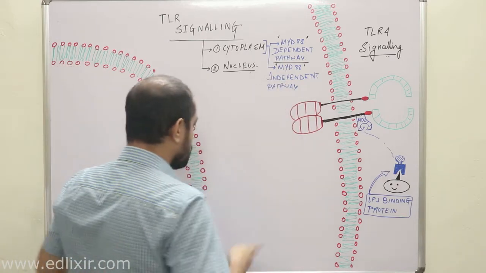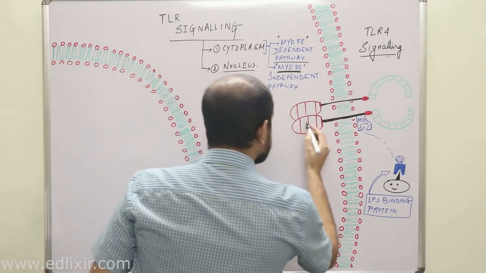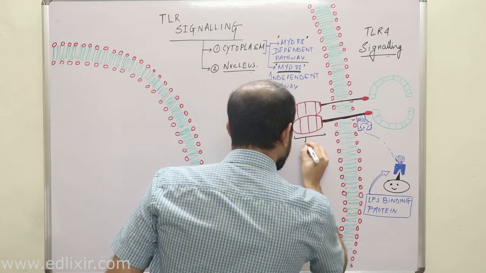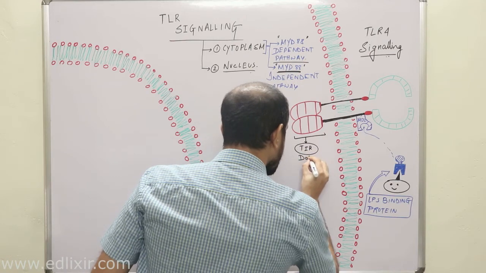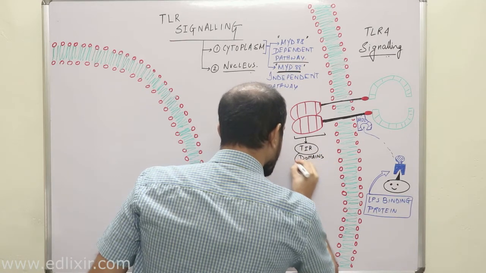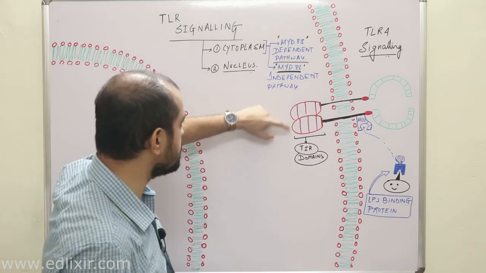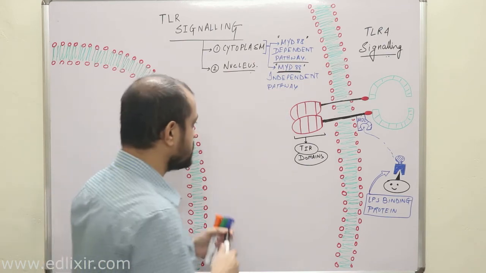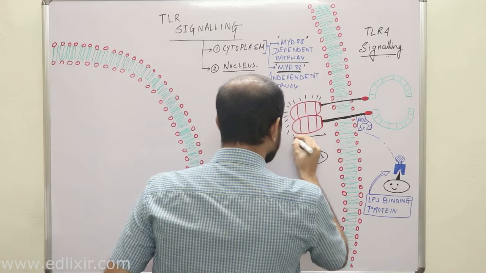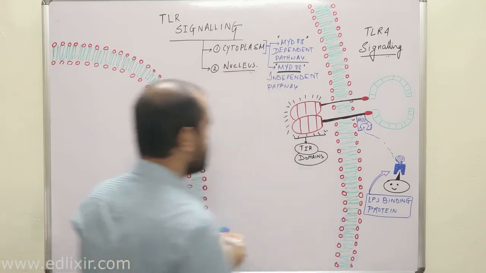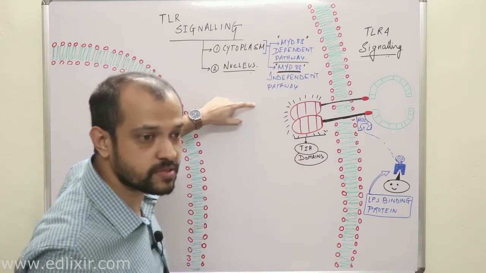The importance of the adapter protein, MyD88 in this case, is that these are the TIR domains of the TLRs. When these TIR domains are activated, they will send a signal into the cytoplasm of the cell.